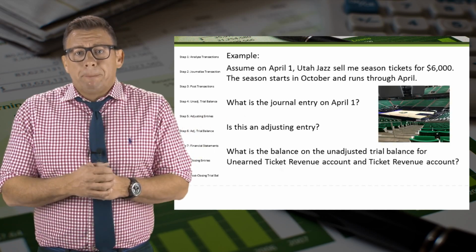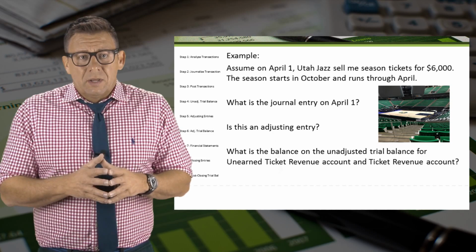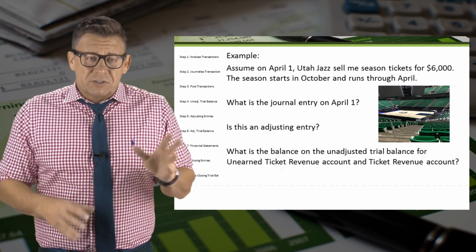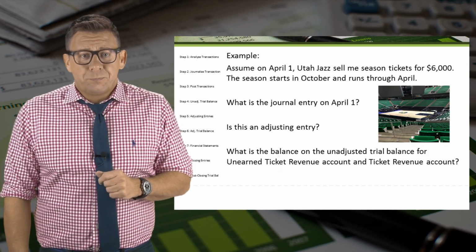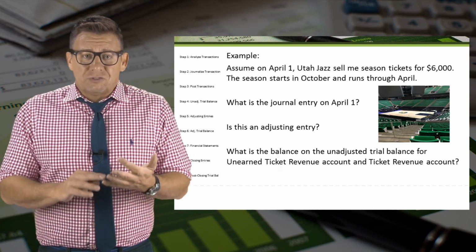Let's look at this example. Assume on April 1, the Utah Jazz sell me season tickets for $6,000. The season starts in October and runs through April. So let's answer the following questions.